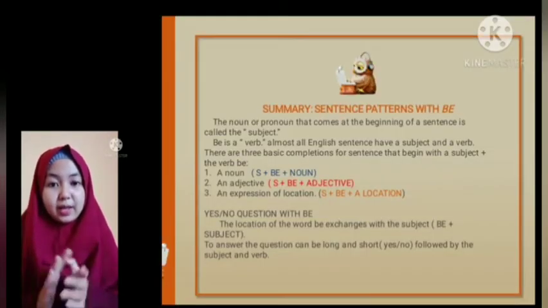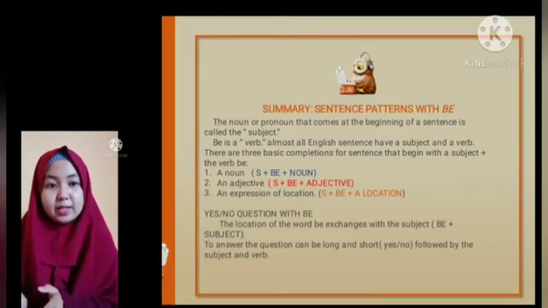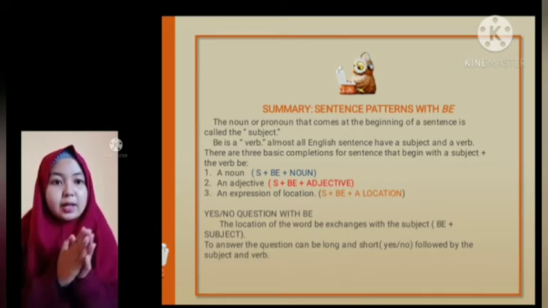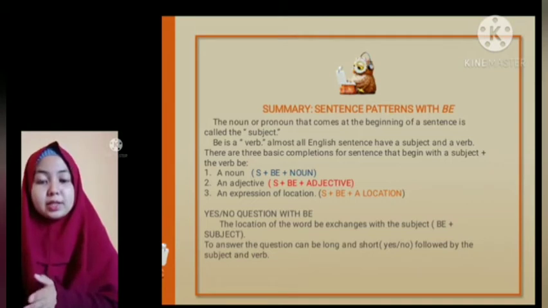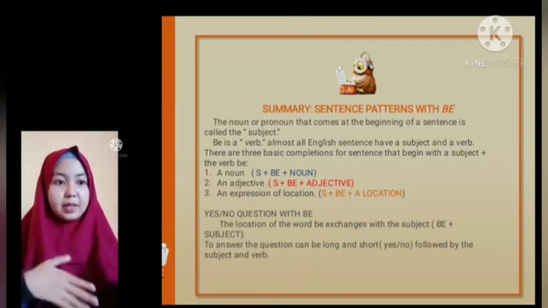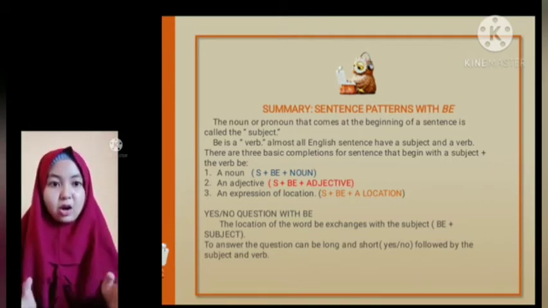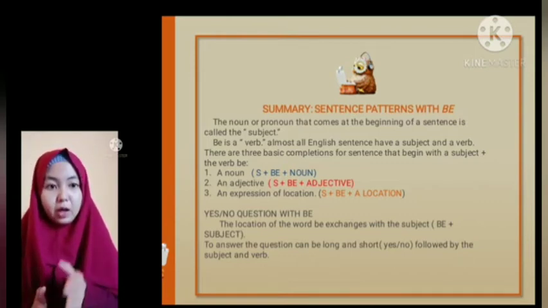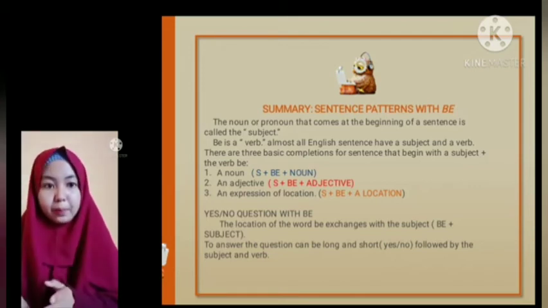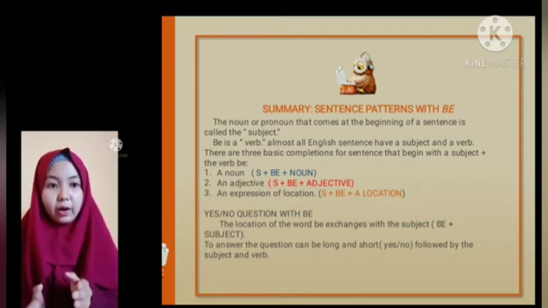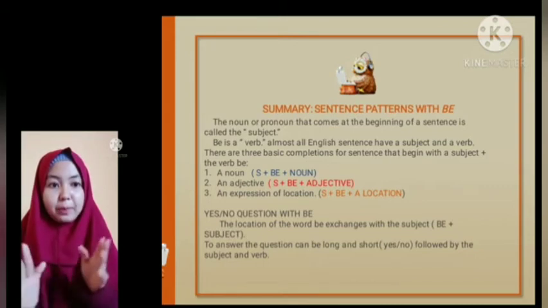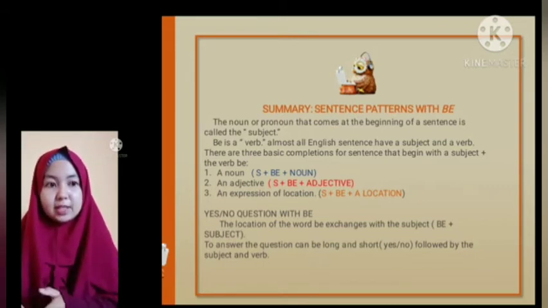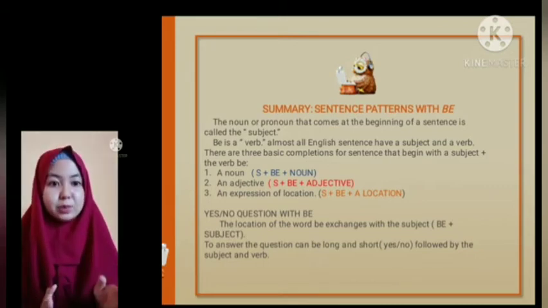So, in summary, sentence patterns with be. The noun or pronoun that comes at the beginning of the sentence is called the subject. Be is a verb. Almost all English sentences have a subject and a verb. There are three basic completions for sentences that begin with a subject.